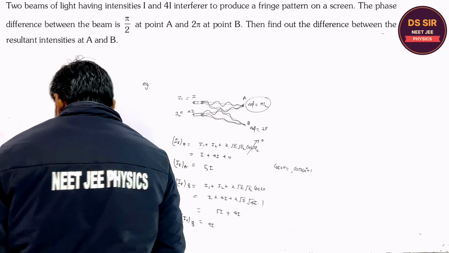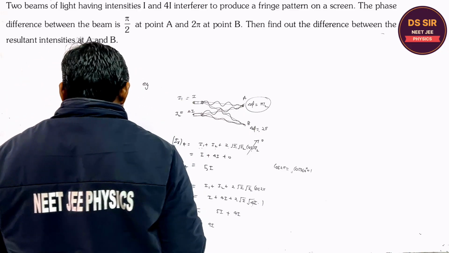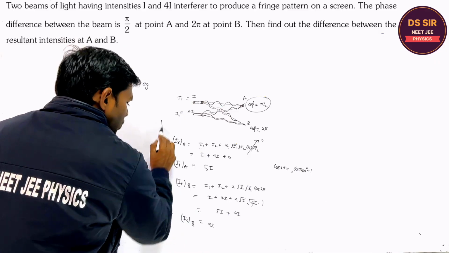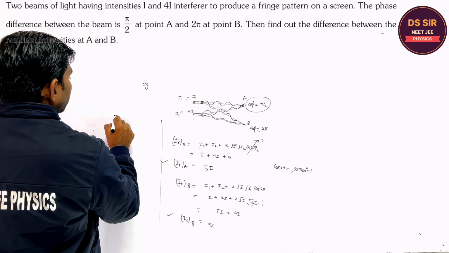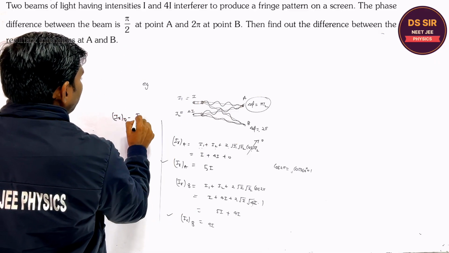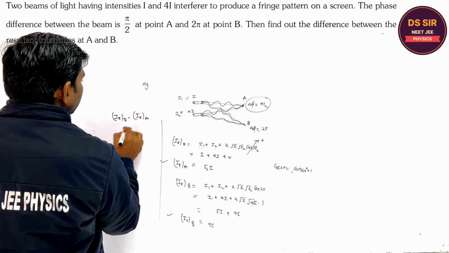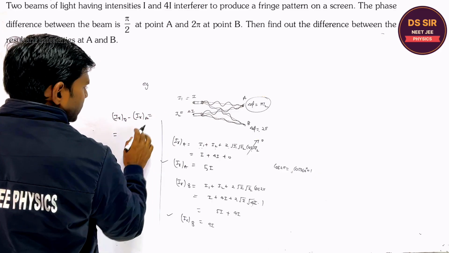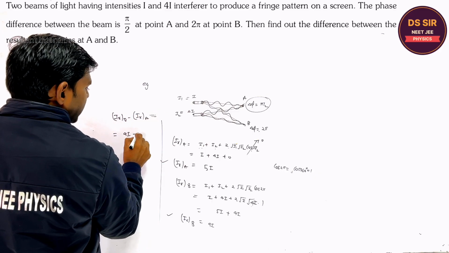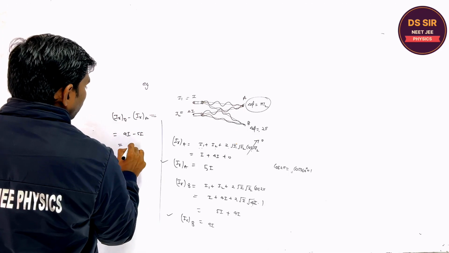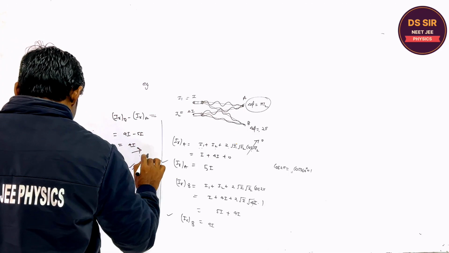This is A and this is B. What they are asking is the difference. So what is the difference between the resultant intensities at A and B? 9I minus 5I is equal to 4I. So 4I is the correct answer.